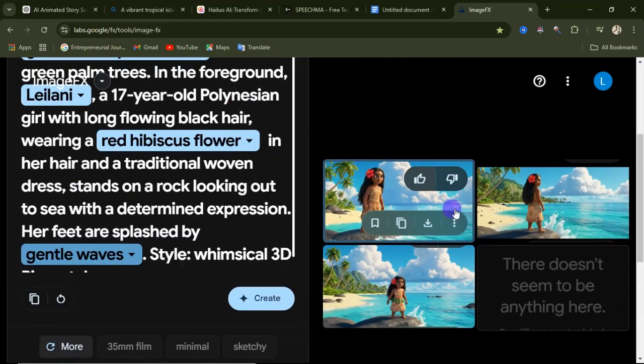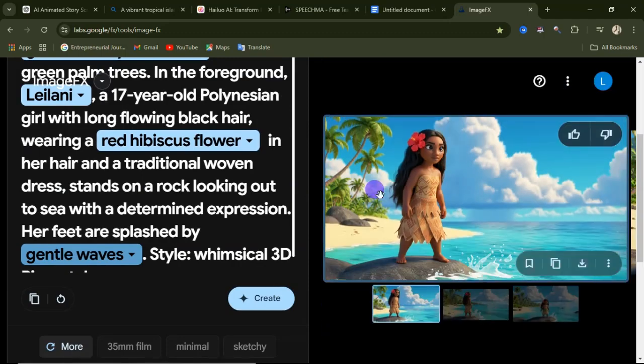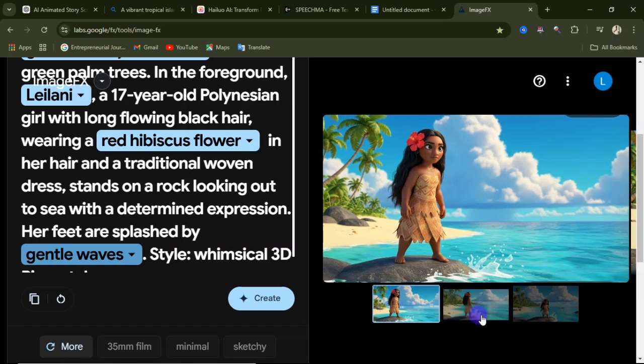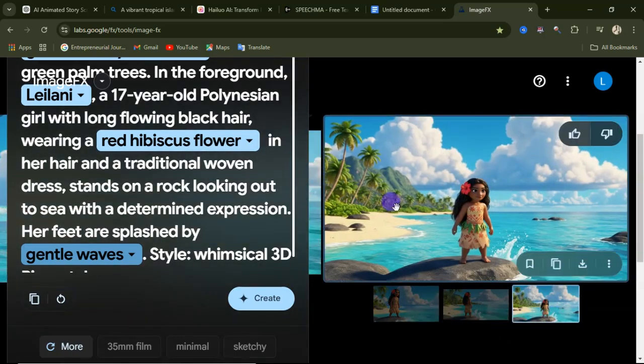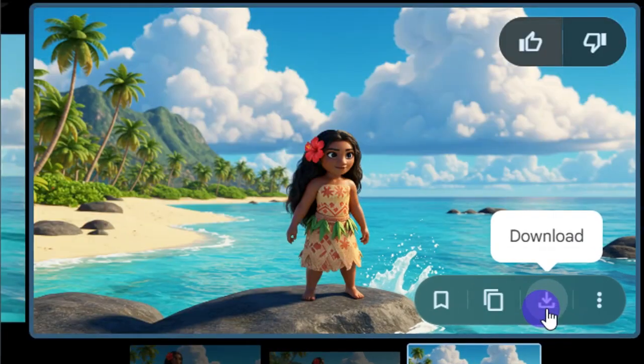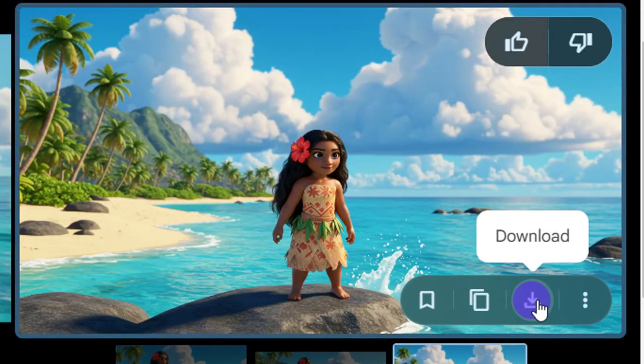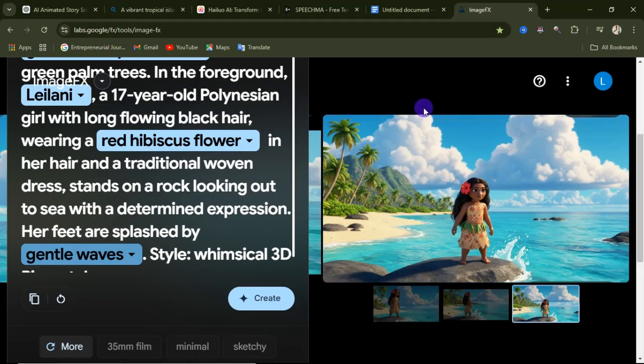So from here, this is the image that was generated. Let me open up this image so that we'll see how it looks like. So this is the first image, and this is the second image. This is the third image. So any of this image, if you're satisfied with this, you can come here and click on this download button, and this images is going to be downloaded to your device.